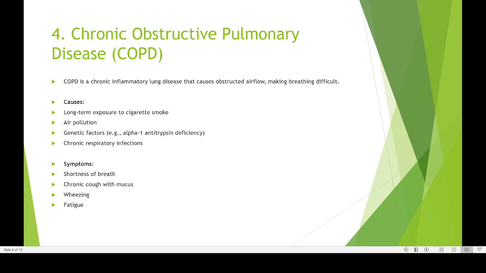Then what are the symptoms of COPD? In the case of COPD, one is shortness of breath. So I will show you how COPD is actually creating a problem. So these are some of the major problems of COPD.